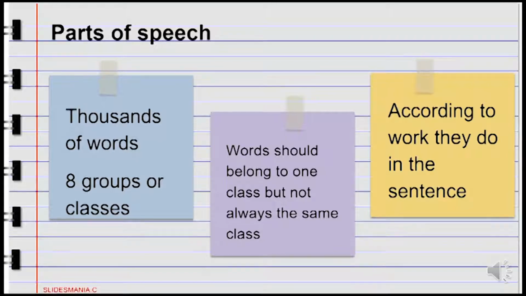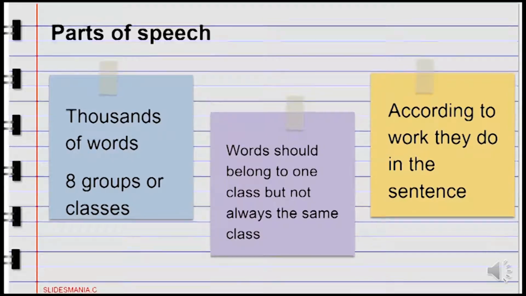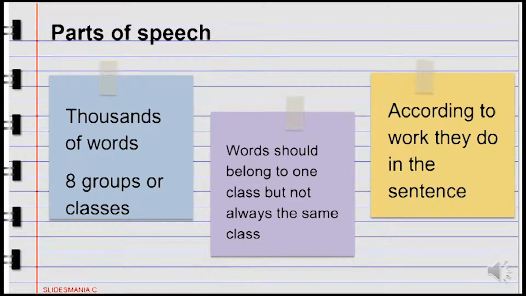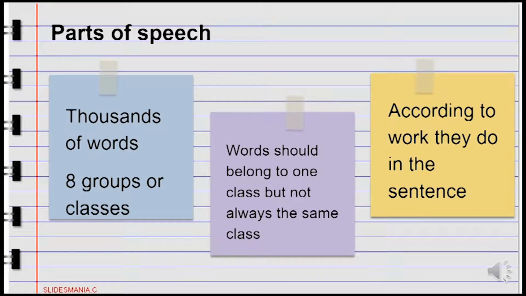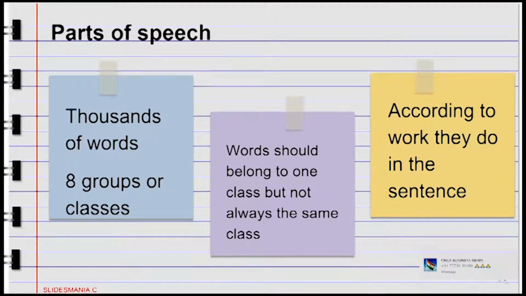All words must belong to one of these 8 classes, but do not think that a word must always belong to the same class. It becomes a part of speech according to how it is used in a sentence, or in other words, according to the work it does. Hence, if I asked you what part of speech a word is, your reply should be that it depends upon the use of the word in the sentence.